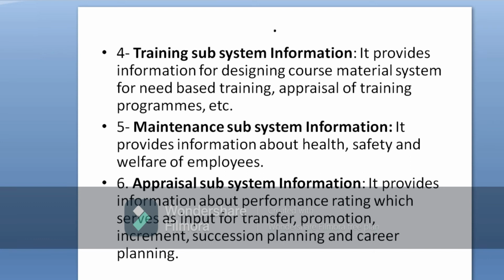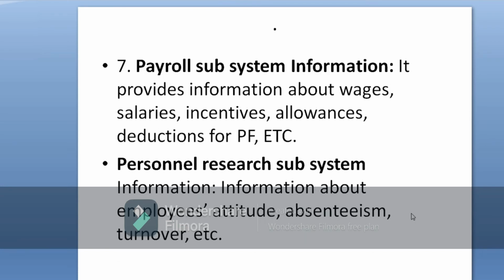Now I move to the next slide, that is payroll subsystem information. This subsystem consists of the information relating to the wages, salaries, incentives, allowances, deductions for provident fund, etc. Means if the organization deducts the employee's salary for provident fund or in the form of insurance, or if employees take a loan from the organization, then the organization makes a deduction of some amount every month.